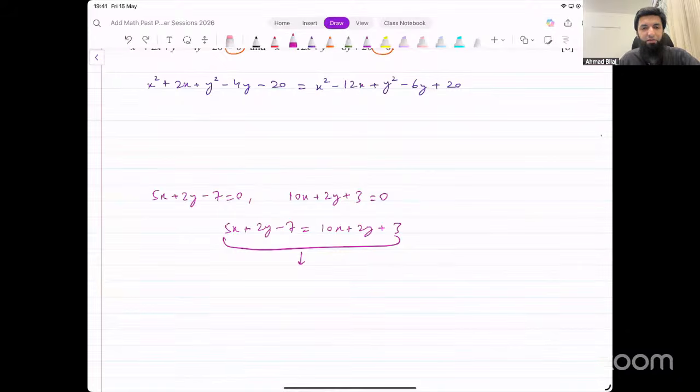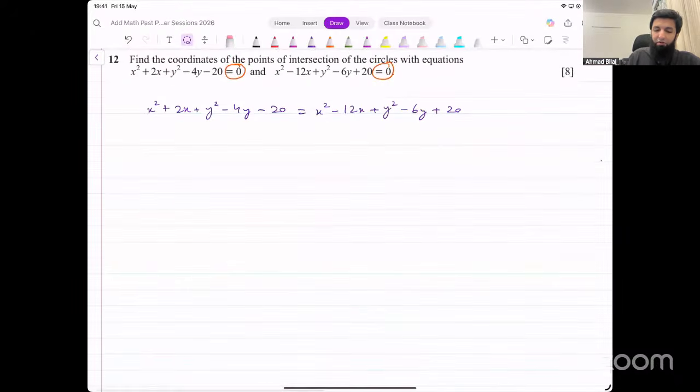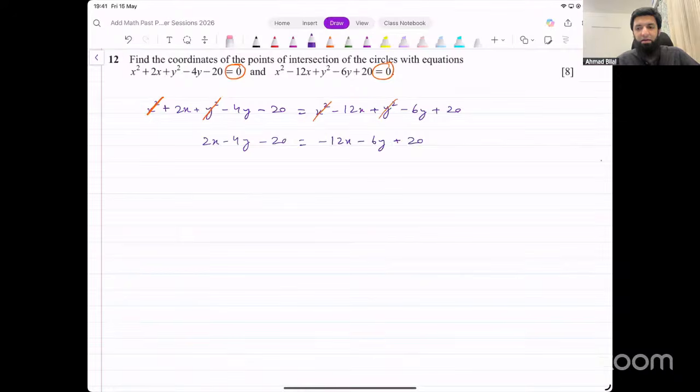But in case of the equation of a circle, when you do something like we are doing here, x squared, y squared, x squared, y squared, they would get cancelled on both sides. And that will give you a much simpler equation like this. 2x minus 4y minus 20 is equal to minus 12x minus 6y plus 20. Now that's an equation that only has x and y in it. Okay?